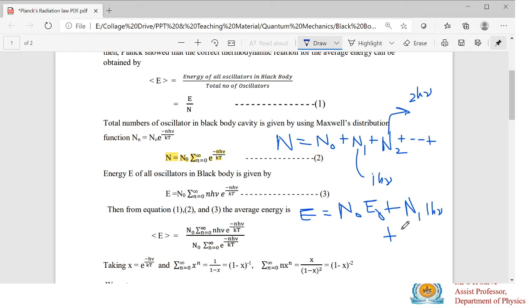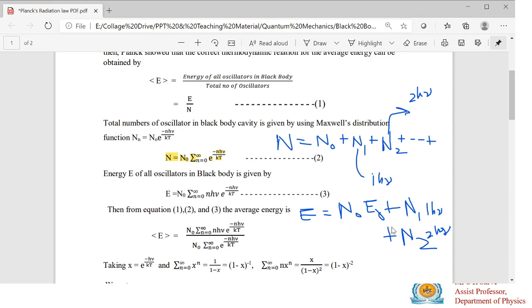Plus, there are n2 oscillators having energy twice h mu. In this way, there are n3 oscillators having energy thrice h mu, so n3 into thrice h mu.